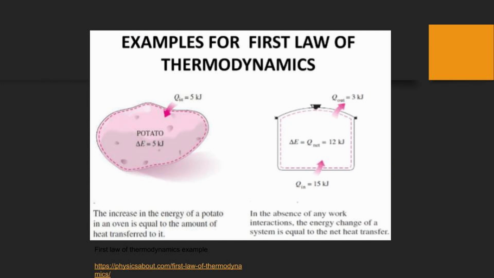Examples for the first law of thermodynamics. The increase in the energy of a potato in an oven is equal to the amount of heat transferred to it. In the absence of any work interactions, the energy change of a system is equal to the heat transfer. So what does this mean? It means that energy is never lost. So the energy is never gained or lost. The quantity always stays the same.